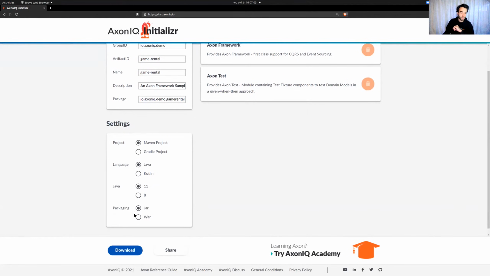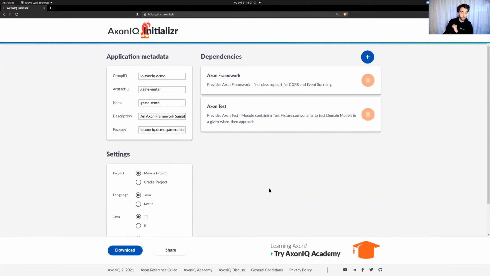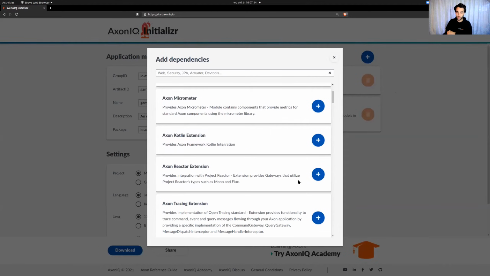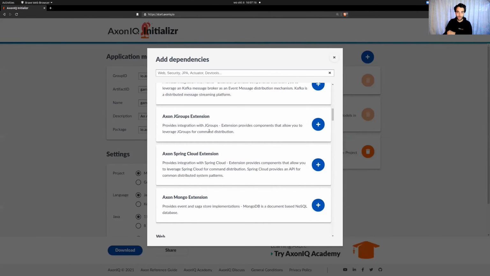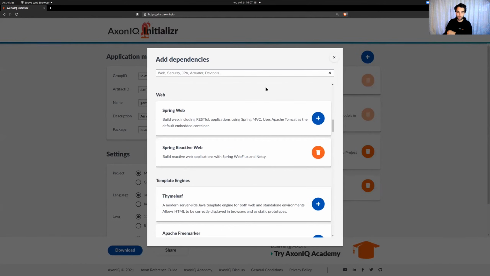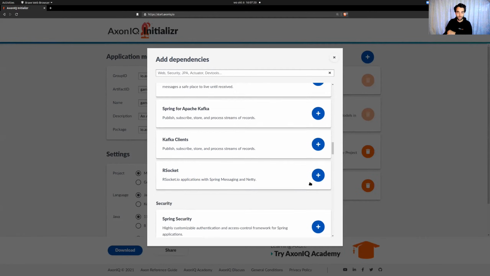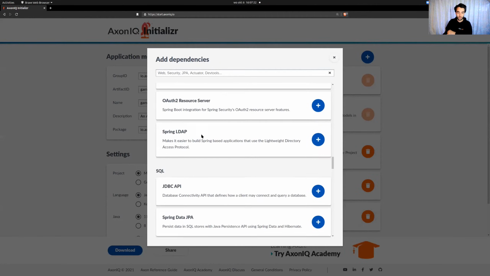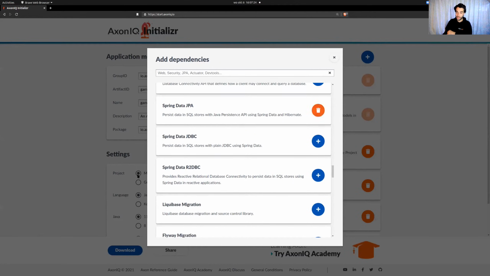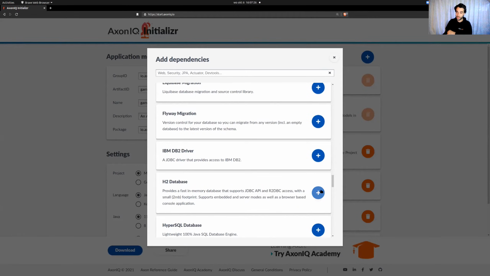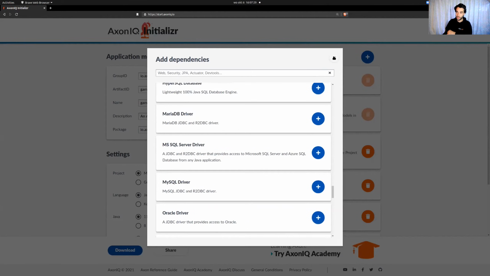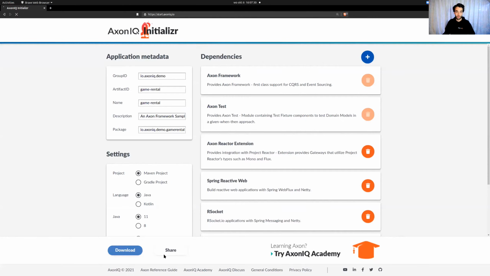Maven project, Java. I'm going to use Java 11 for the time being, because we still need to do a little bit of work to make it Java 17 compliant. Will come soon though. Let's go to the dependencies. As pointed out, we're going to do Reactor, not the rest. I want to have web in here. Let's do reactive web. I think it's there. RSocket, no security needed. Yeah, and Data JPA and H2 as a database. And yeah, that's it. Let's download this and store it down there.